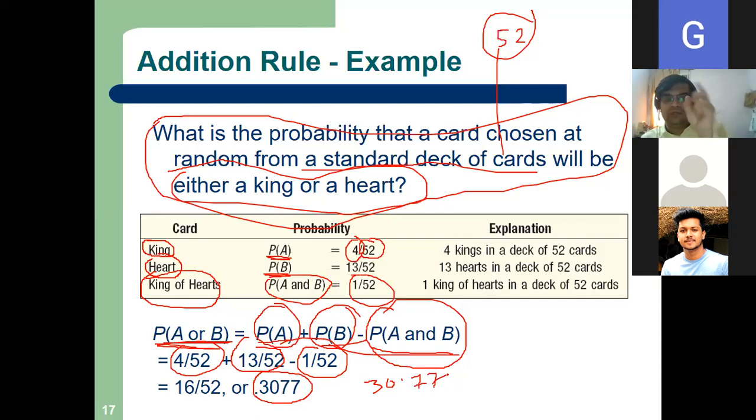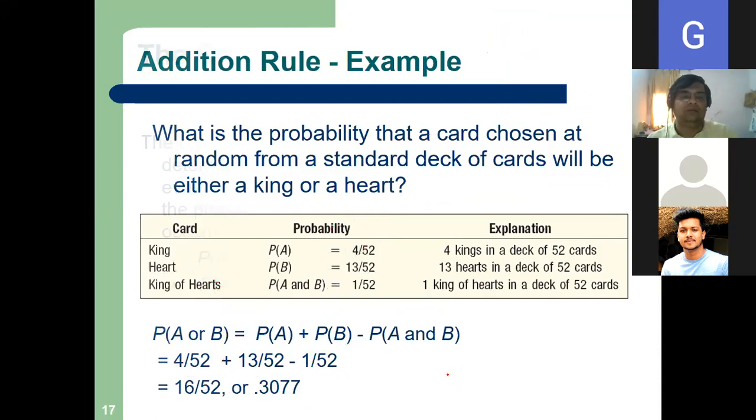Number two, whether the events are dependent or independent. That is a very, very important concept. Dependent event and independent event. I will come to that after this addition rule. So let us settle down with the addition rule, then I will come to the rule of multiplication.